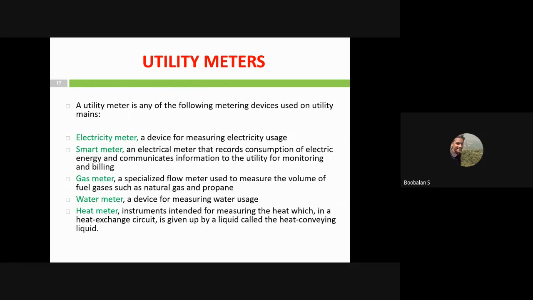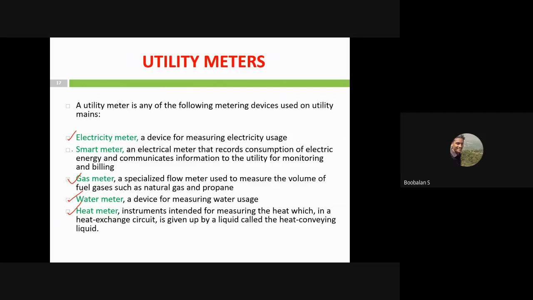For that purpose, I need to check my utility meters, right? What are the types of utility meters that will be available? Electricity meter, water meter, gas meter, heat meter, right? These are the common energies consumed by common industries. So for that purpose, we need to take meters.